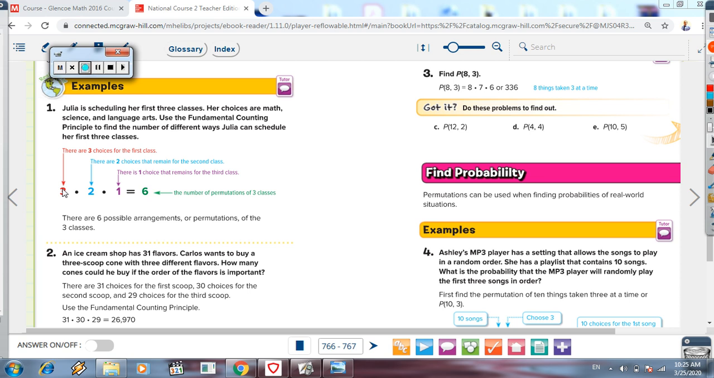She has mathematics, English language arts, or science. Then if she took mathematics, now she has another 2 choices between science and language arts. If she took science, now she has only 1 choice, which is language arts. Then for all of them, we multiply 3 times 2 times 1, which is equal to 6. This is the number of permutations. Then the permutation here is 6.